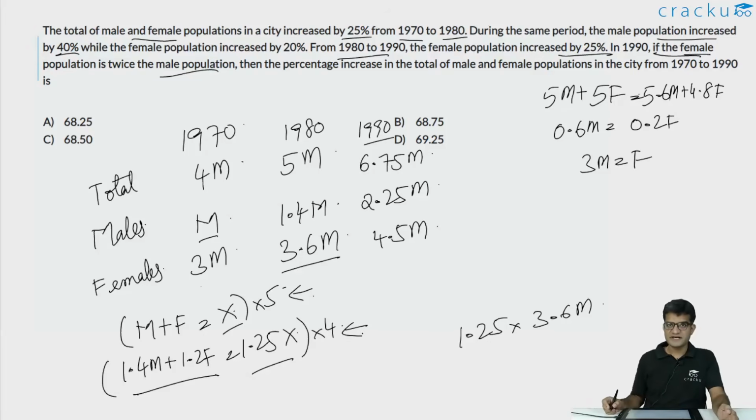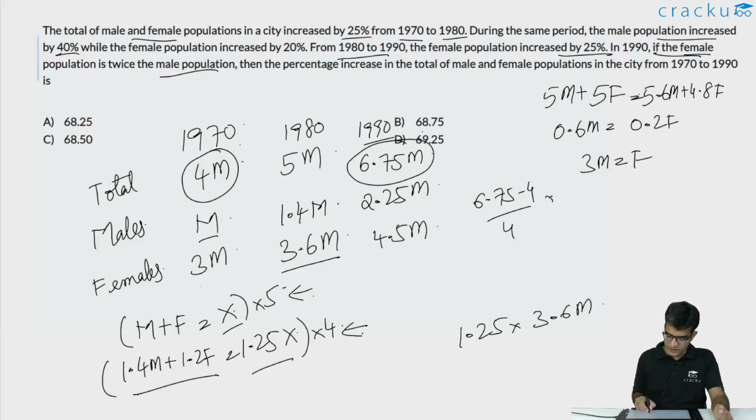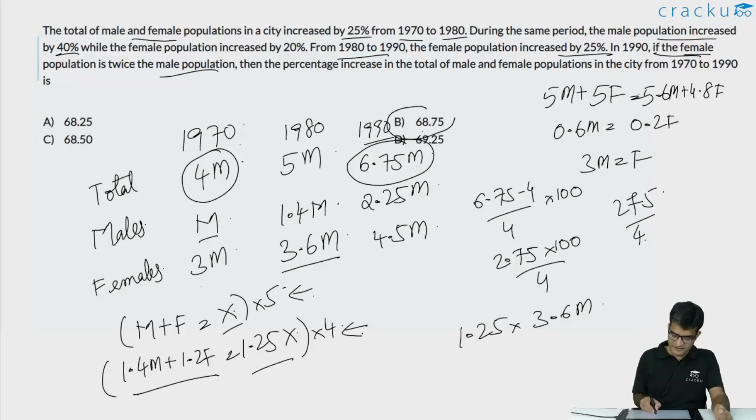Therefore, the percentage increase in the total population from 1970 to 1990 is 6.75 minus 4 divided by 4 into 100, which is equal to 2.75 into 100 by 4, which is equal to 275 by 4. This is 68.75%, which is option B.